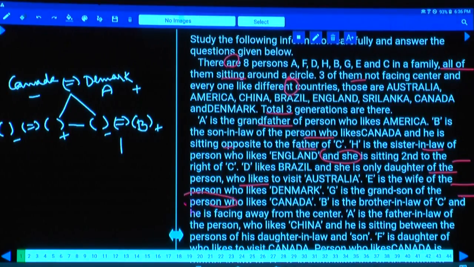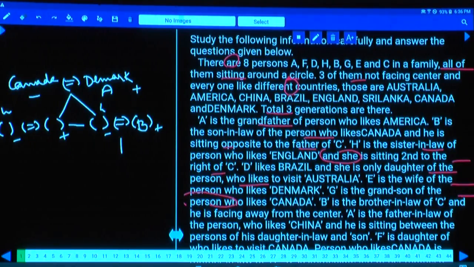H is the sister-in-law of the person who likes England. H is the sister of the person who likes England, and where should this H be? H can be either here or here. There are two possibilities. H is seated second to the right of C.